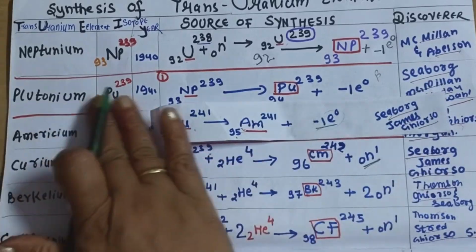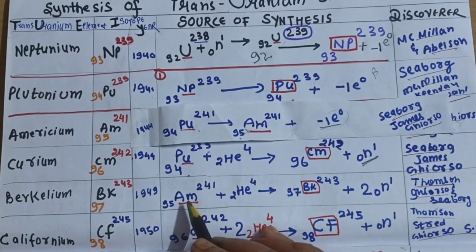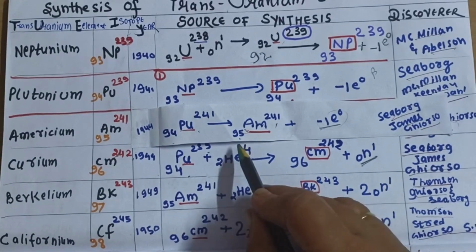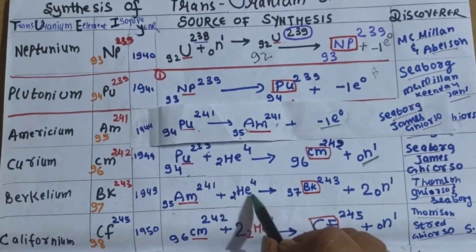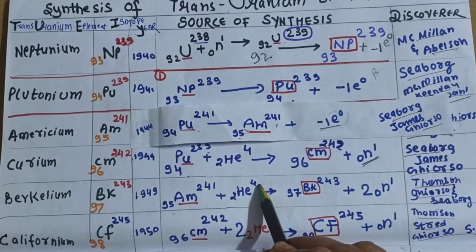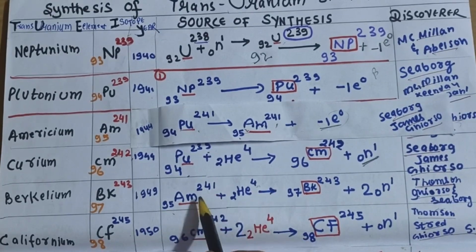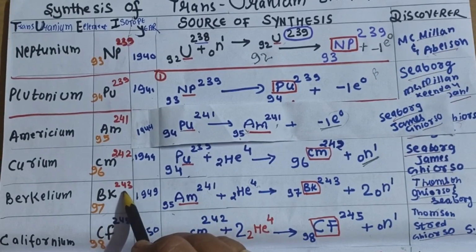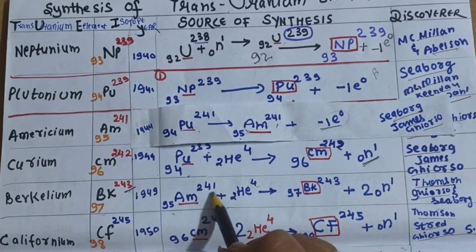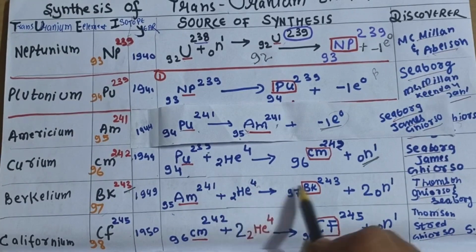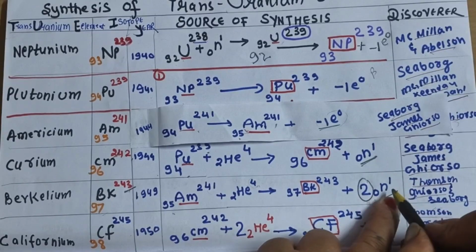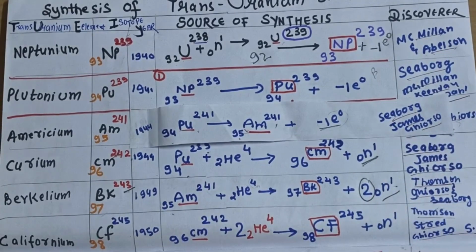So next is your berkelium. In berkelium, you have taken americium 241 itself. Americium 241, atomic number 95, is bombarded with the alpha particle. It will increase your mass number by 4 units and atomic number by 2 units. So 95 to 97 is the atomic number of berkelium, but we are going to synthesize 243. So we will have extra, 241 plus 4 is 245. So we will lose 2 neutrons here. When 2 neutrons go, your mass automatically decreases by 2.